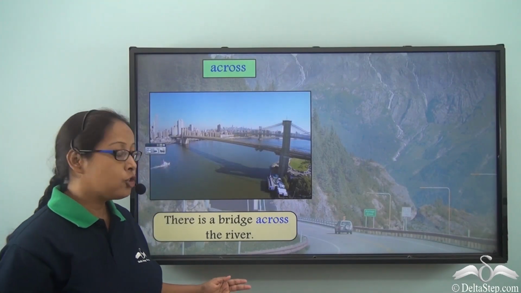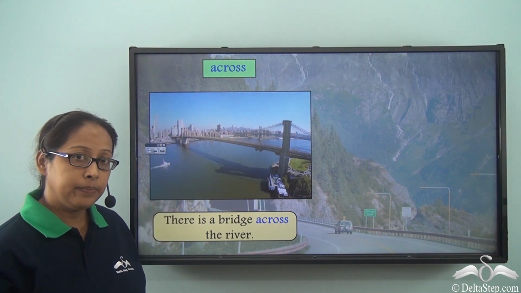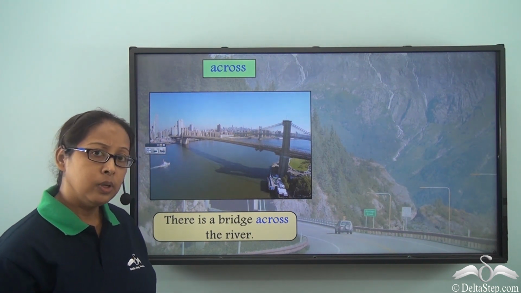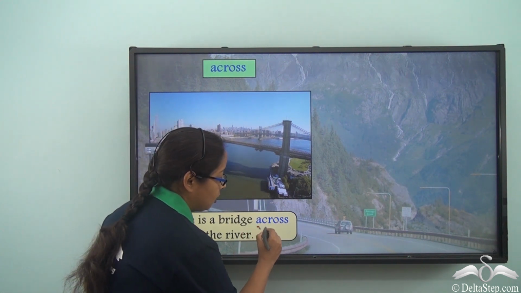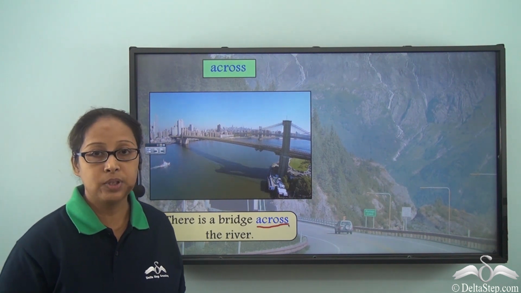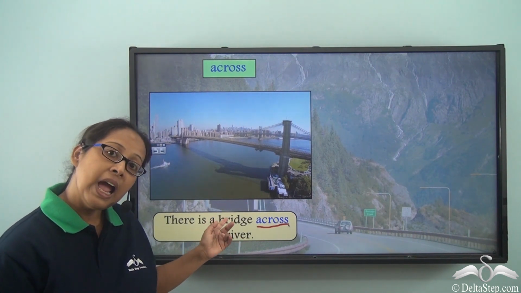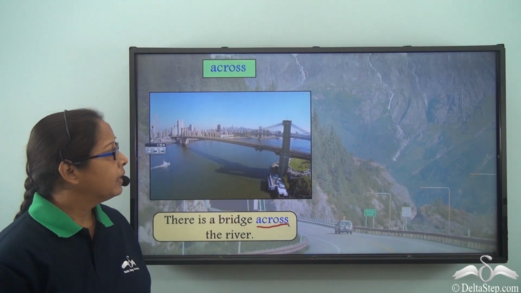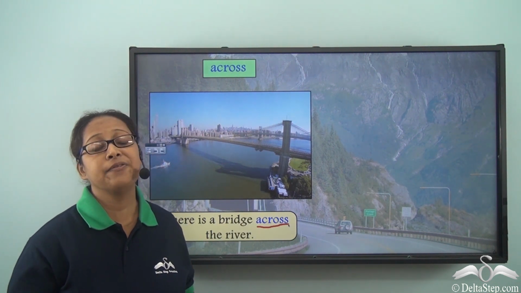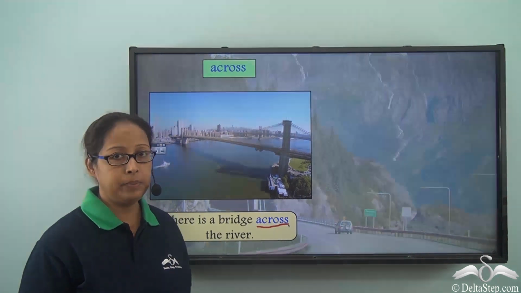There is a bridge across the river, as we can see in this picture. Now, where is the bridge? It is across the river. So, across is a preposition. It is showing the relation between the river and the bridge. Now, across also has a specific meaning. When we are saying across, what do we actually mean?